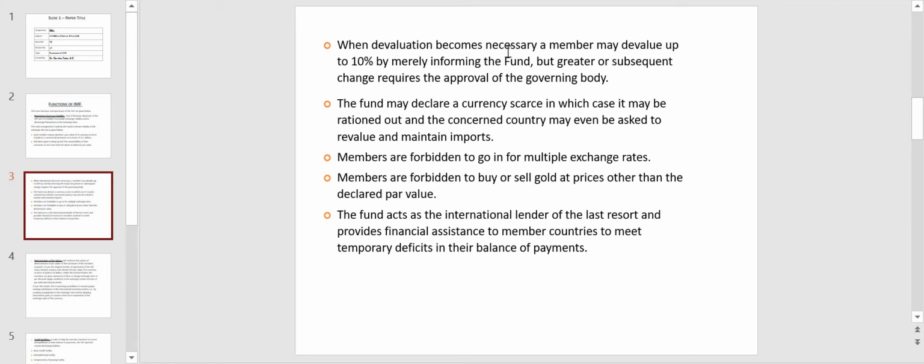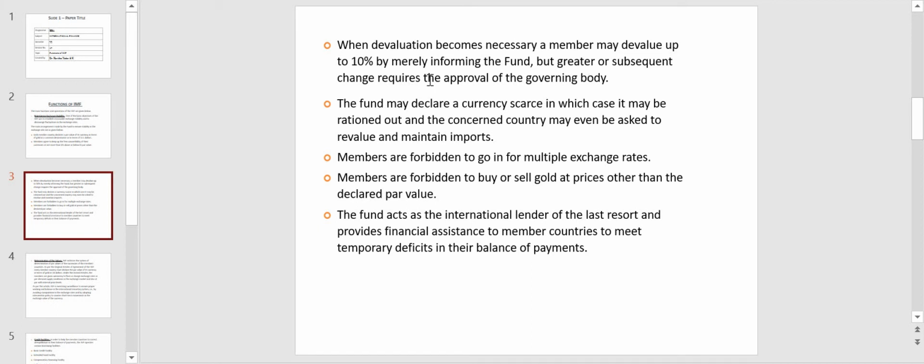So when devaluation becomes necessary, a member may devalue up to 10% by merely informing the fund. When there is no other option than devaluing its currency, such a member country has to inform the fund, and to a maximum of 10% it can devalue or reduce the value of its currency.